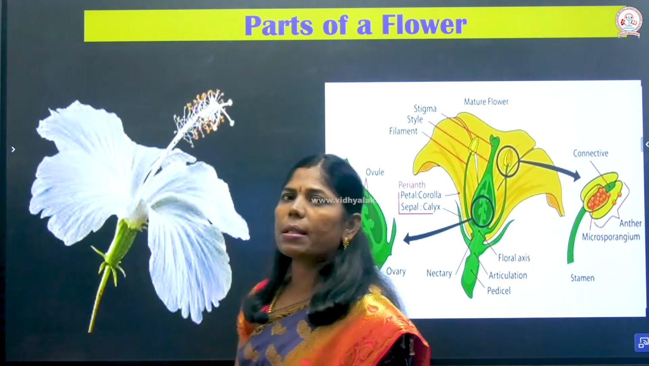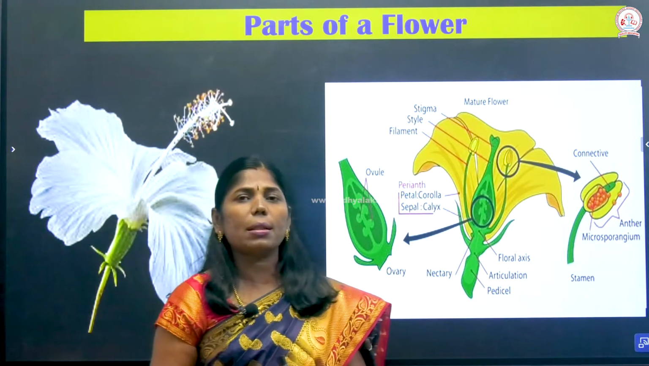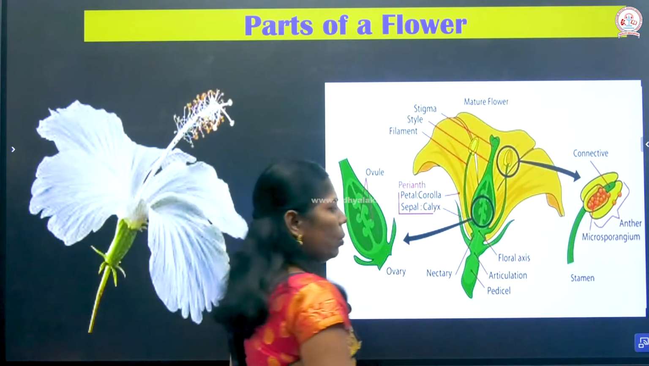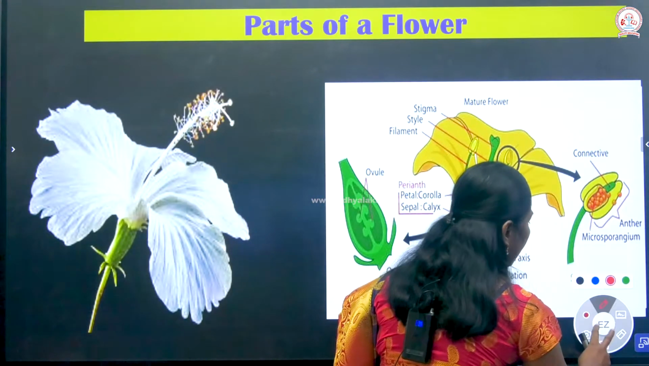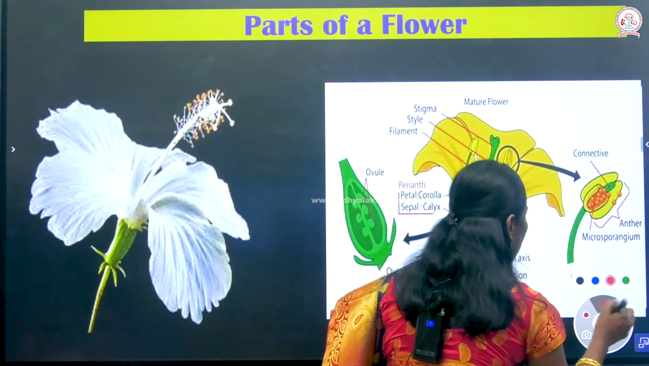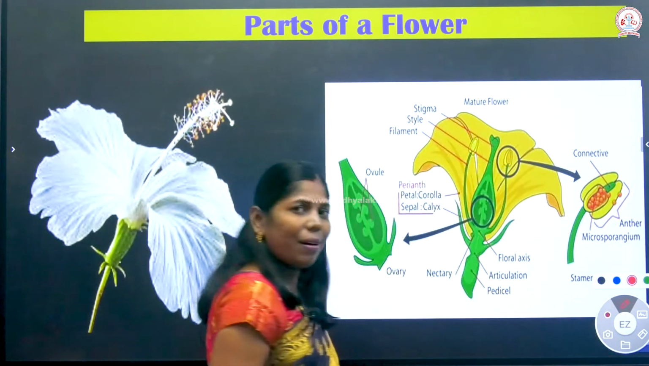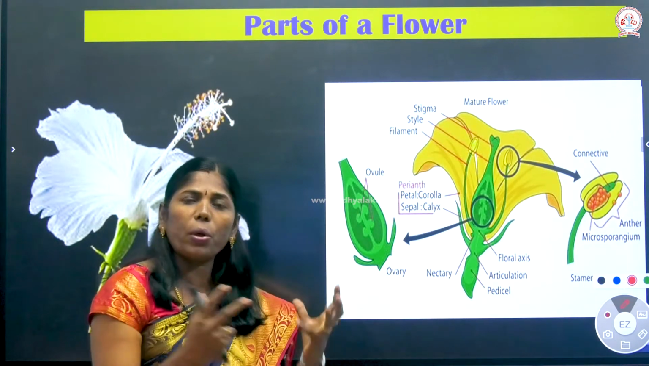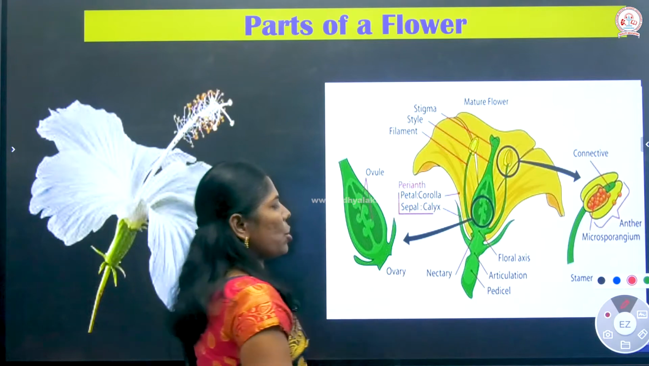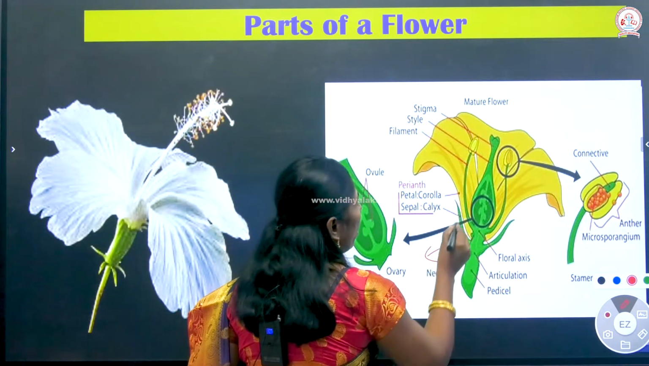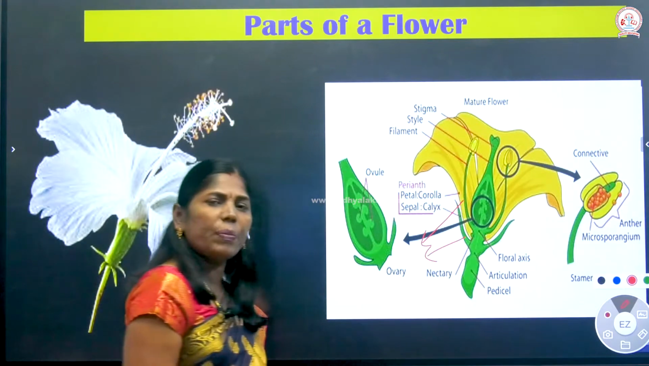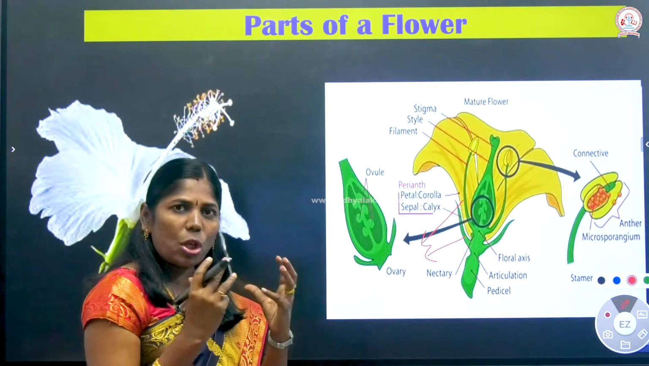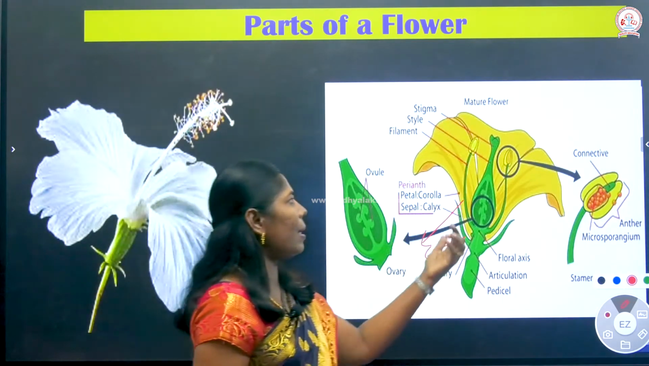The flower consists of two important regions. One is the essential whorl, another one is the non-essential whorl. What are called the essential whorls? The essential whorls are involved in fertilization. The non-essential whorl is not directly involved in fertilization, but it supports it. What are the non-essential whorls? They are the calyx and corolla. These are considered non-essential whorls. They protect the internal organs.